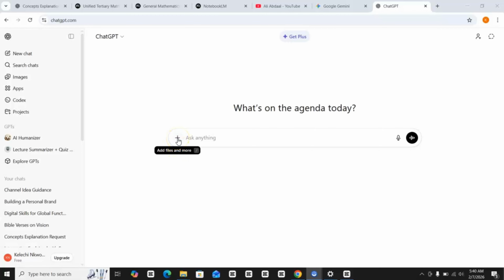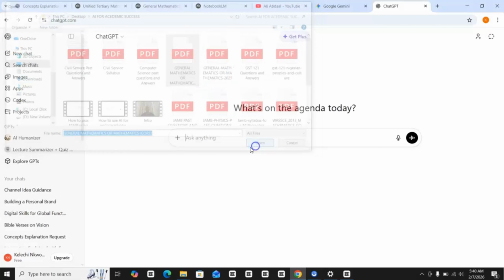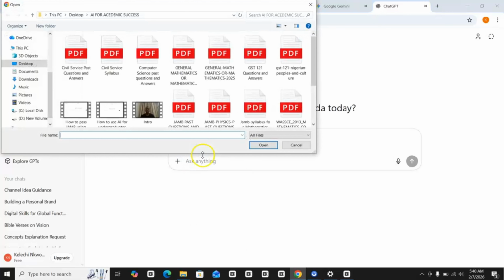The first thing you're going to do is you click on this and then you upload the syllabus. So this is one, and then you just open it, and then we take another one, and this is the syllabus, and then we look at the past questions. This is probably section one of the past question, and then put it here.